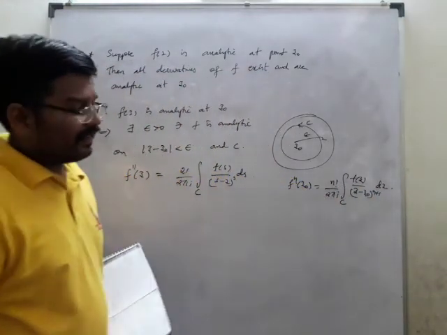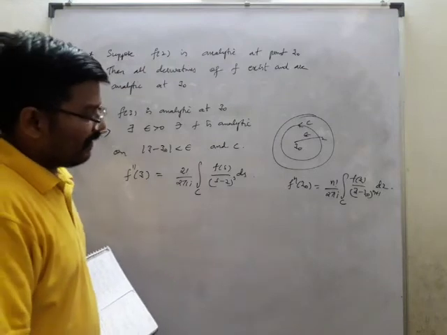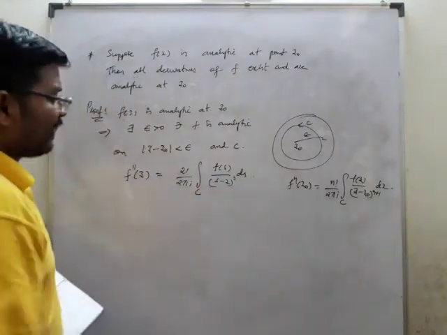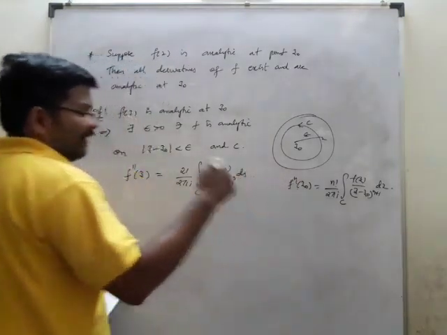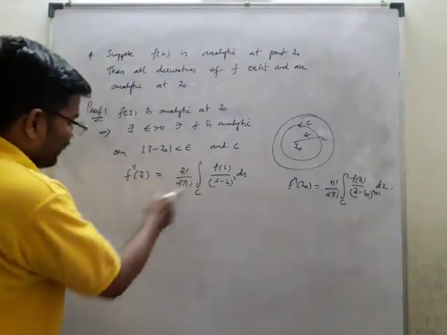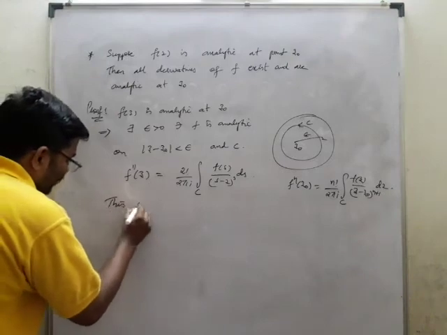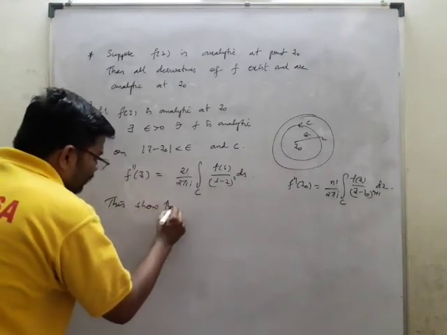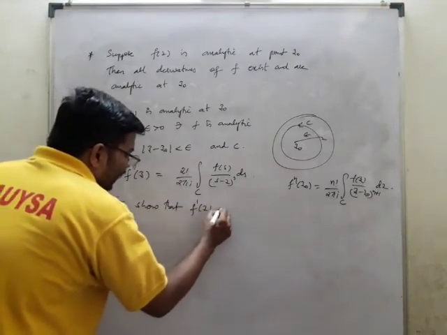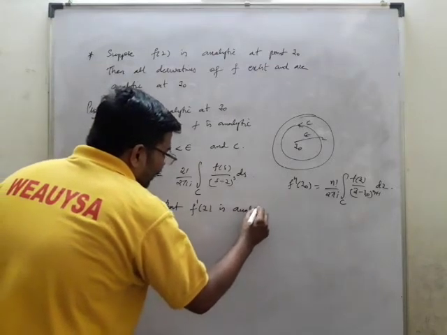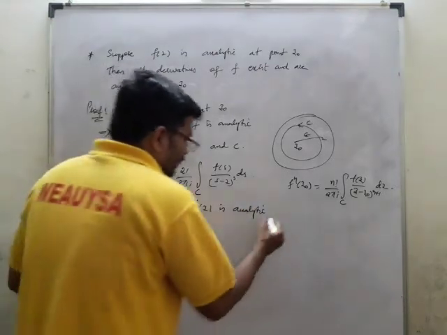The same thing we have taken, but here n means twice, we have taken the second derivative. So we can say that this shows that f dash of z is analytic at z naught.